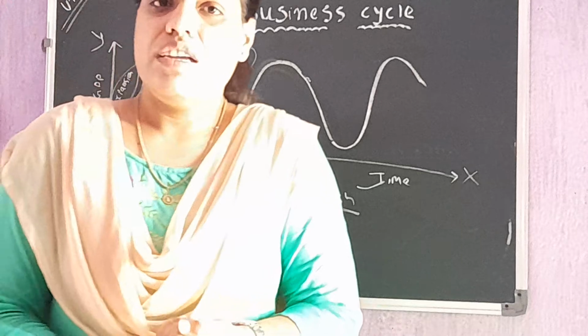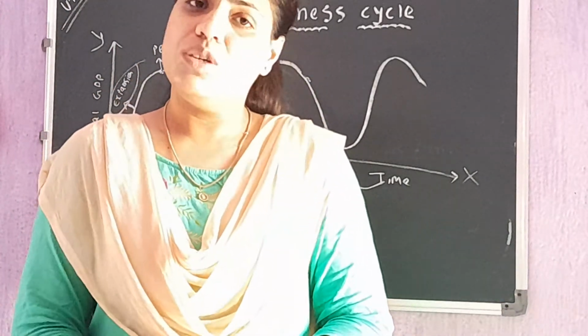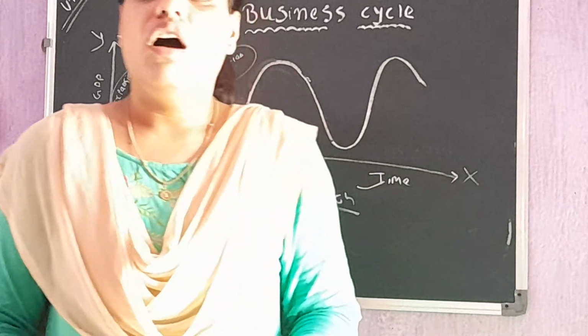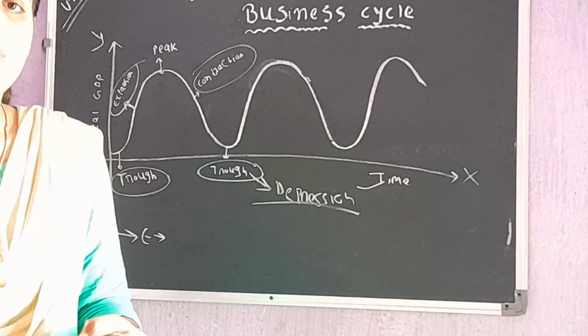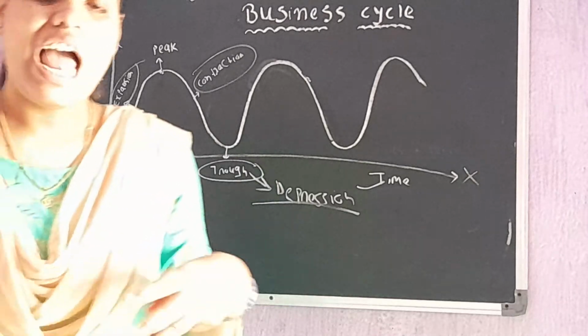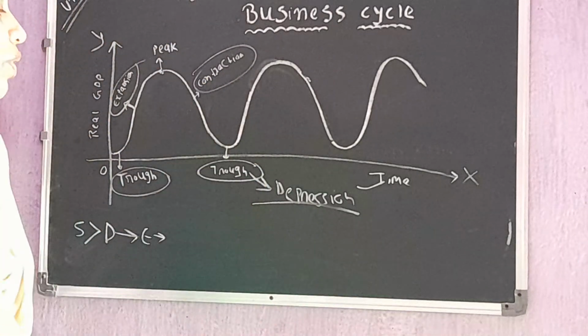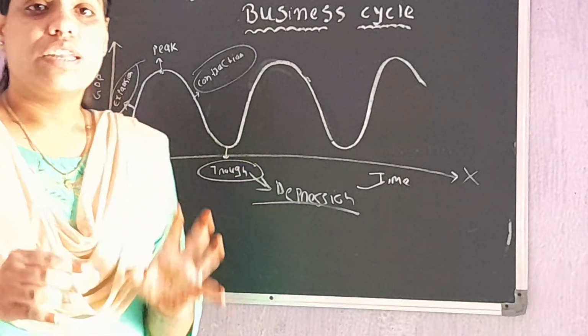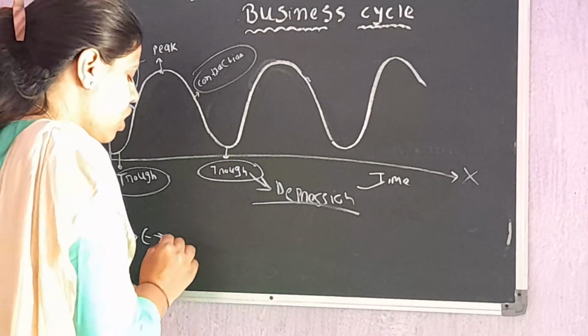Like when there is no demand in the market, there is no production, so demand for bank credit will also reduce, so interest rate will lower down. When the demand for the product is declining, the demand for the worker will also decline, so they'll have to work at a low rate of wages. So here the income of factors of production is also reducing, right? Income of factors of production is also reducing.